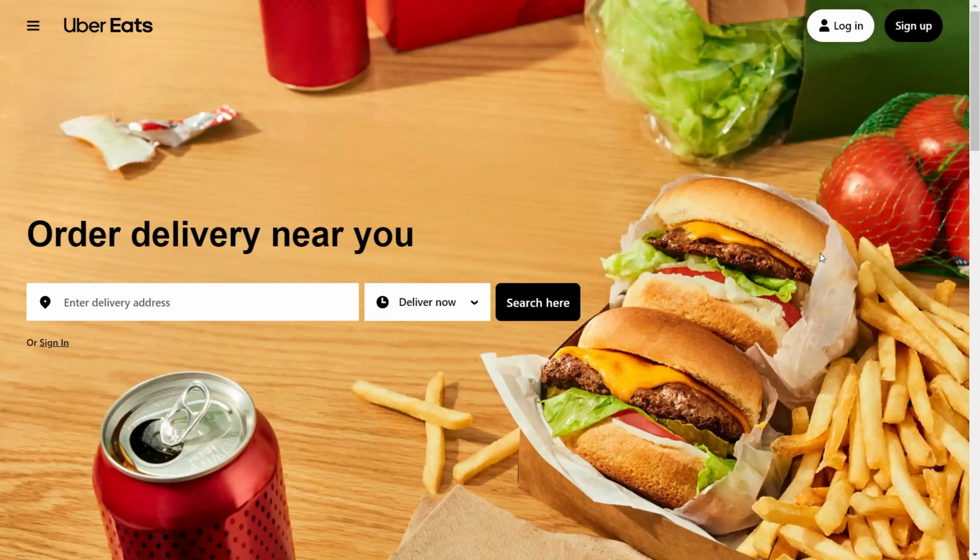After submitting the request, wait for Uber Eats to process it. You should receive a confirmation message once the refund request has been received. Depending on your payment method, the refund may take some time to appear in your account. Check your payment method statement or transaction history periodically to see when the refund is processed.